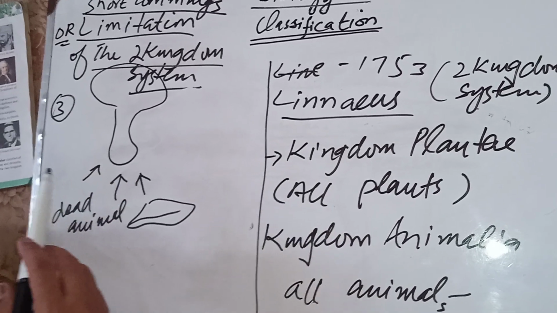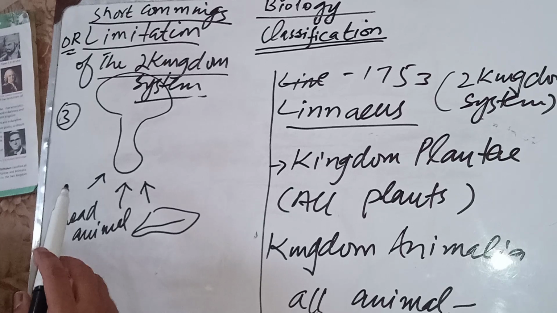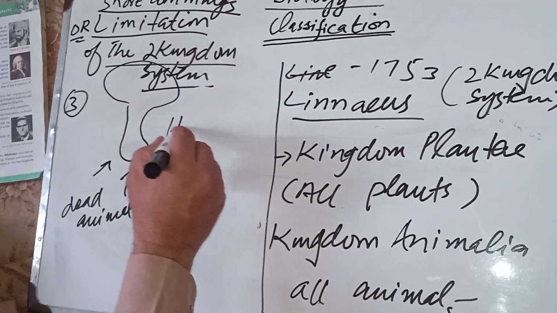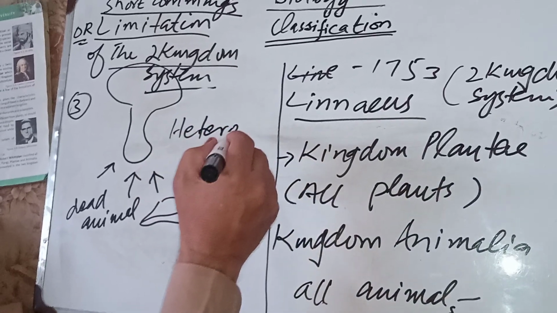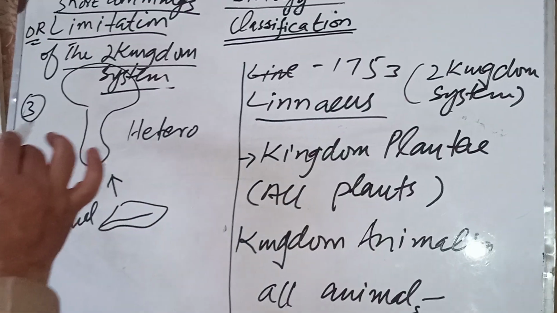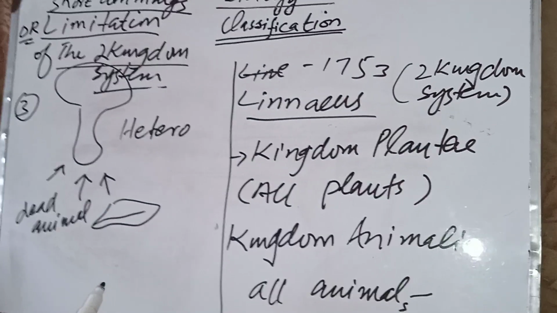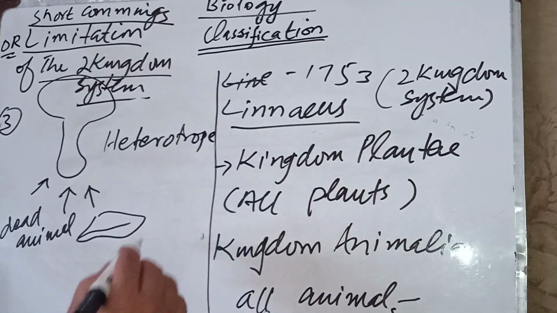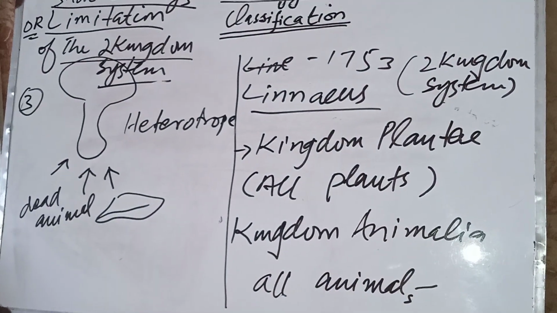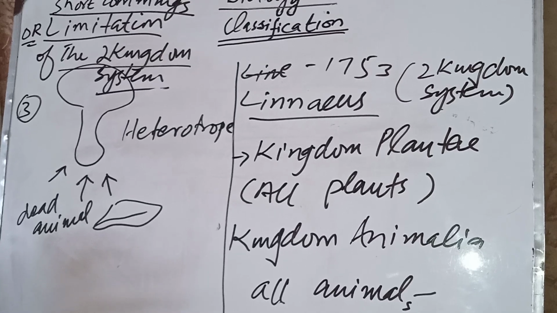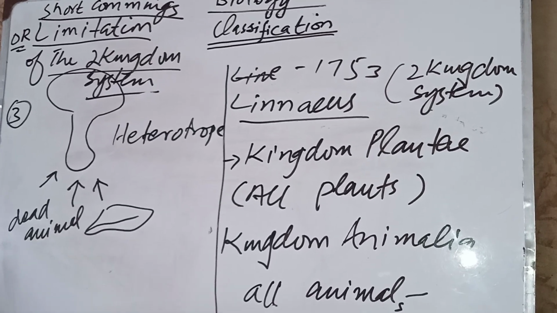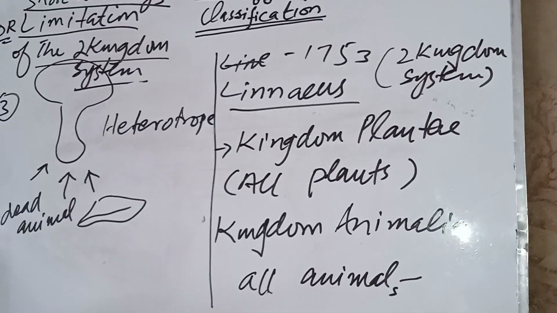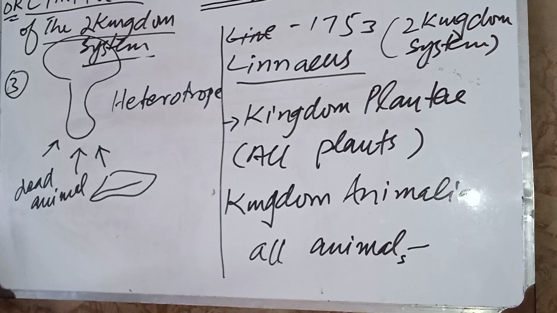They have their own way of getting food, clear? And this is called the heterotrophs. Heterotrophs get their food through various ways other than making their own food through photosynthesis. The plants are autotrophs. "Auto" means anything which happens by itself. Clear? So autotrophs means the organisms which can make their own food using photosynthesis.